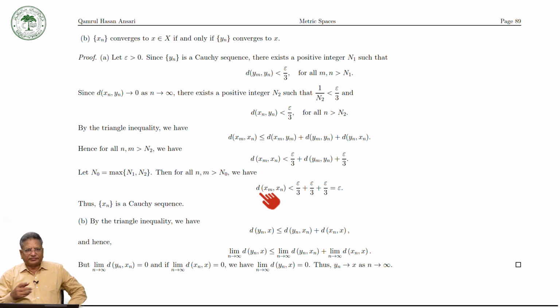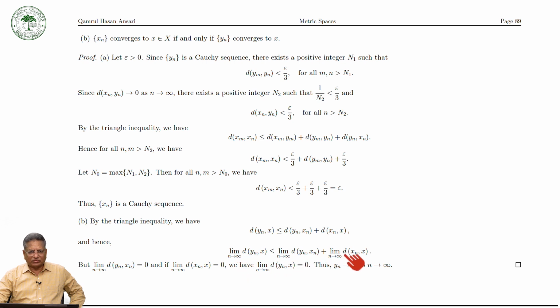Now for the B part: x_n converges to x if and only if y_n converges to x. So that you can prove. Take the triangle inequality: d(y_n, x) is less than or equal to d(y_n, x_n) plus d(x_n, x). Now take the limit as n tends to infinity.